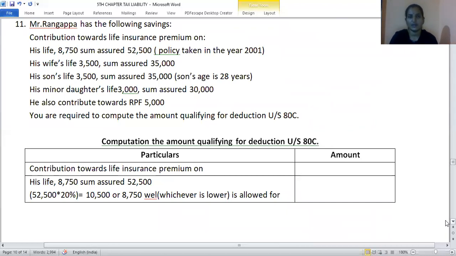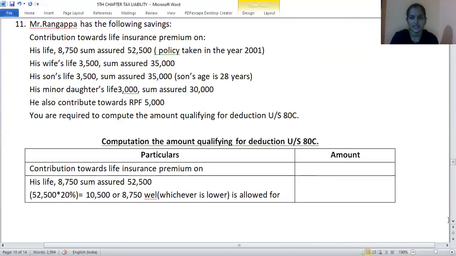On his own life, the premium amount is 8,750 and the sum assured is 52,500. Policy taken in the year 2001. If the policy is taken before 2012, the rate applicable is 20% of the sum assured or the premium amount, whichever is lower should be considered. If it is after 2012, it is 10% of the sum assured or the premium amount, whichever is lower. Because it is taken prior to 2012, you can consider 20% of the sum assured or the premium amount, whichever is lower, as deduction.